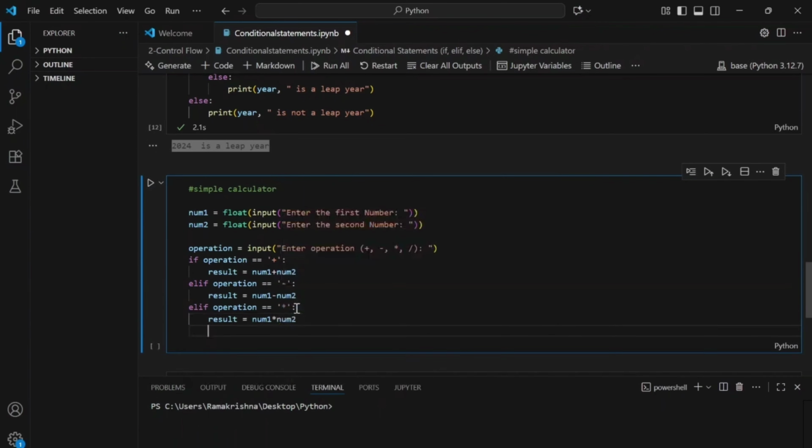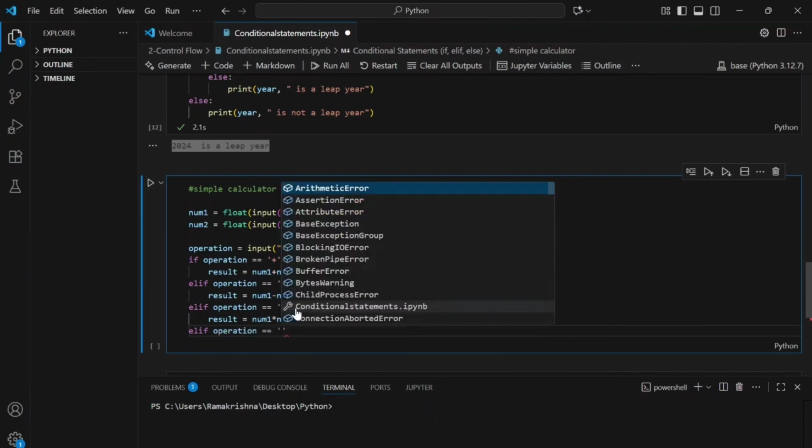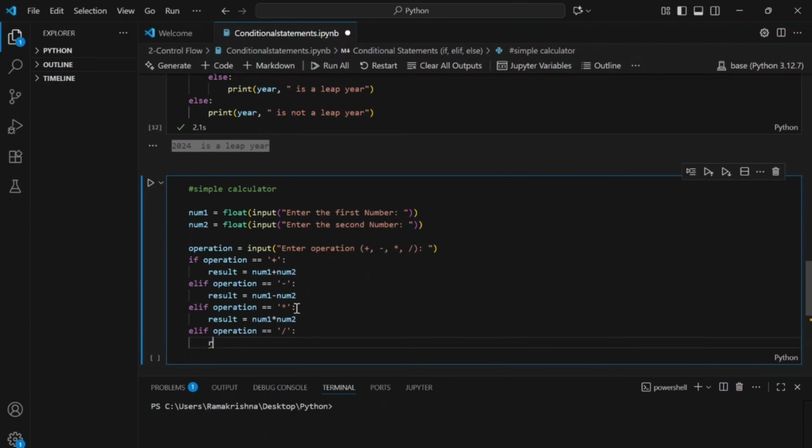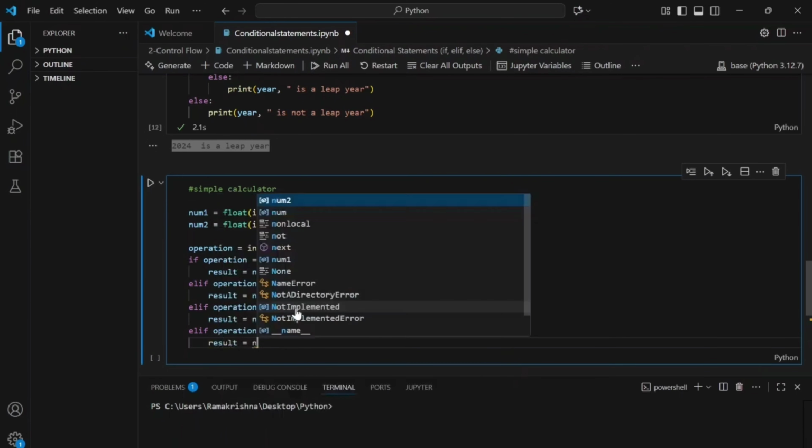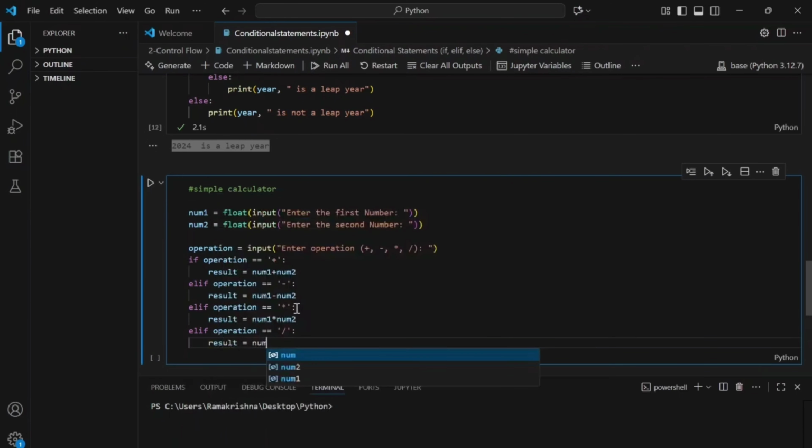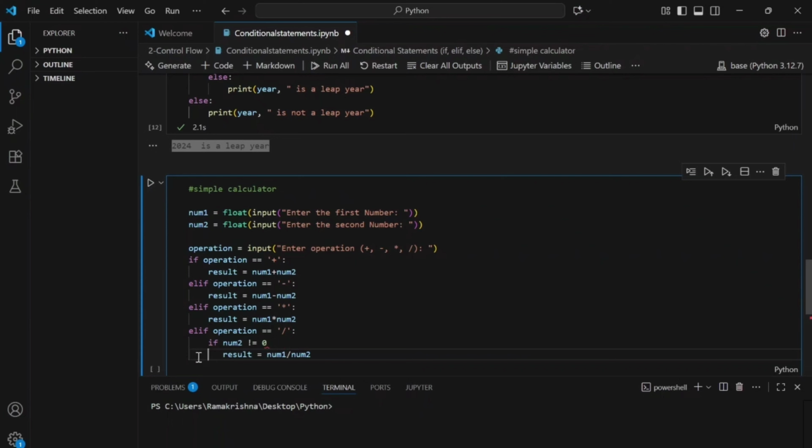Then we have one more operation here, which is the division. So elif operation double equals to division, then the result is equal to num1 divided by num2. Before that, I'll show you one more thing. I'll write an if statement here: if num2 is not equal to 0, then only perform this division operation.